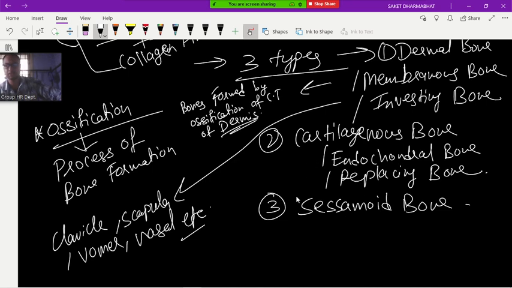Now next is cartilaginous bone. So what happens when cartilage is converted into bone? That process is called ossification of cartilage. So here, bones are formed by what?